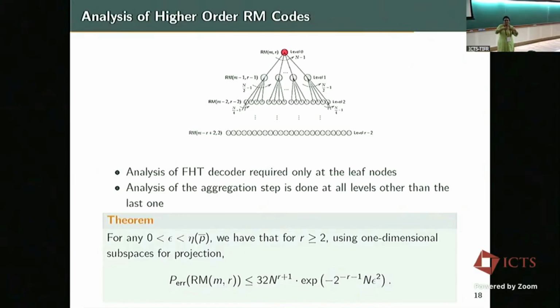The same analysis every time: you condition on the previous layer being decoded correctly, analyze the aggregation step, and then you get that in one iteration the previous y also is 0, and you keep going all the way up to the root node, right? And if we do that, this is the probability of error expression that we get. So that completes the analysis for higher order. I'll just take 2 more minutes.